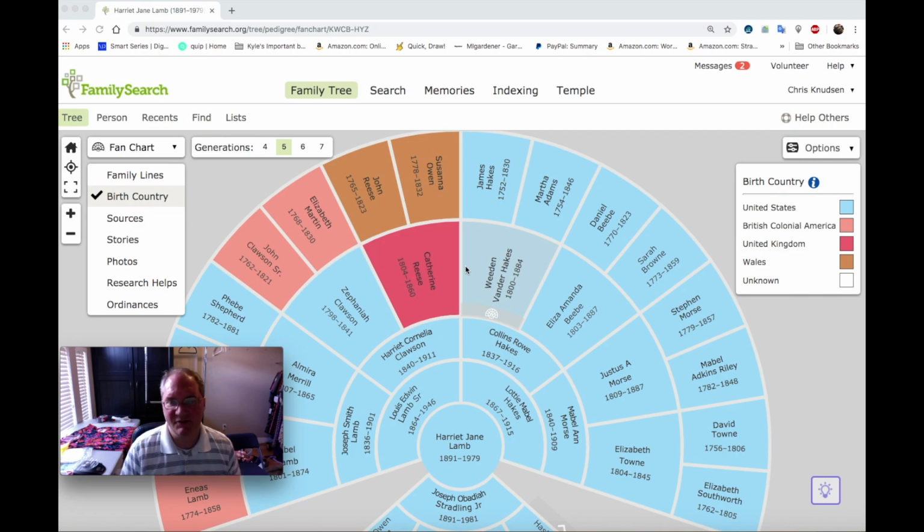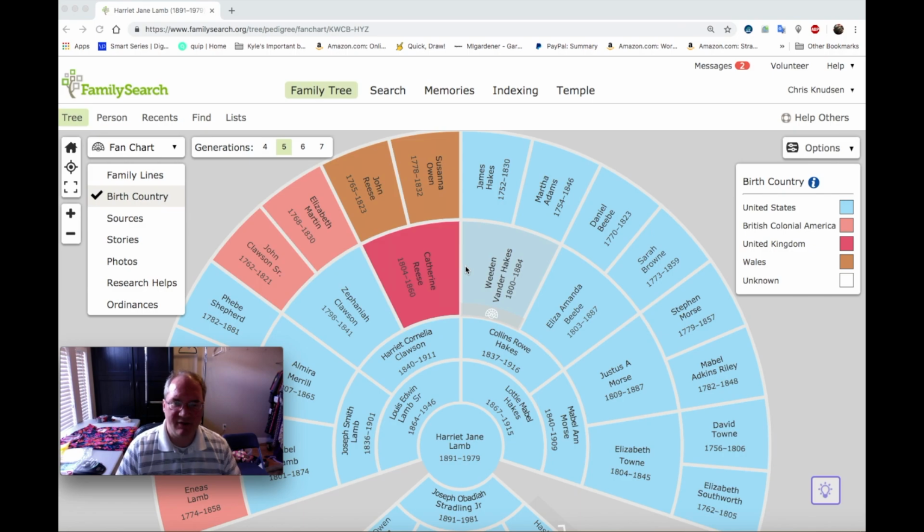My name is Chris Knudsen, and my goal is to let people watch me do family history. I love doing family history. My focus is mostly on doing descendancy work, which means I take an ancestor and go up into the 1700s, find another ancestor, and then come back down looking for new people who aren't already on the tree on Family Search. Usually within half an hour I can find new people, and this is pretty exciting for me. So I just wanted to share this with everybody that's interested.